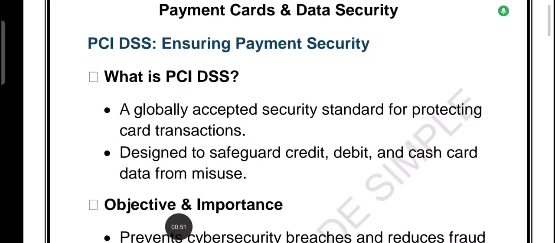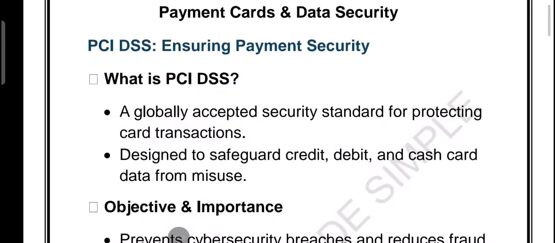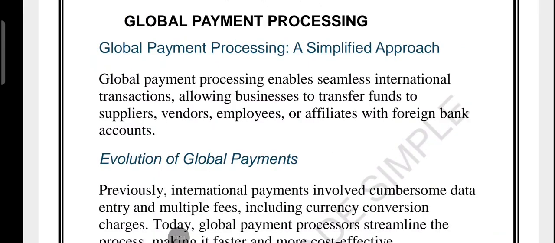Now friends, let's see unit number 10, which is regarding global payment processing. Have you ever wondered how money moves so easily across countries? That is the magic of global payment processing. Earlier, sending money abroad meant long forms, high bank charges, extra fees for currency conversion. But today, thanks to global payment processors, the process is fast, smooth and cheaper.